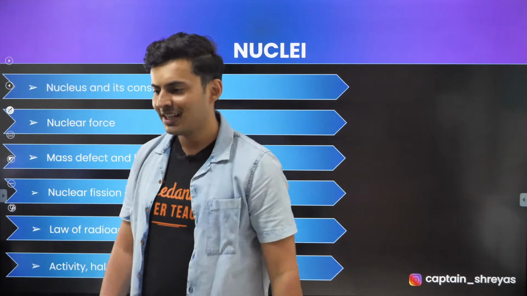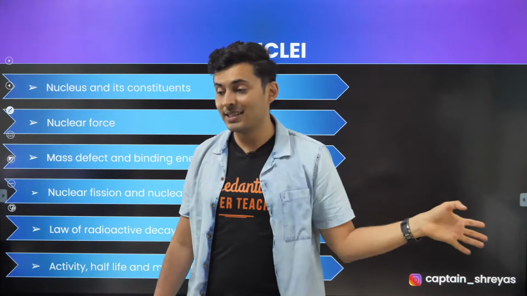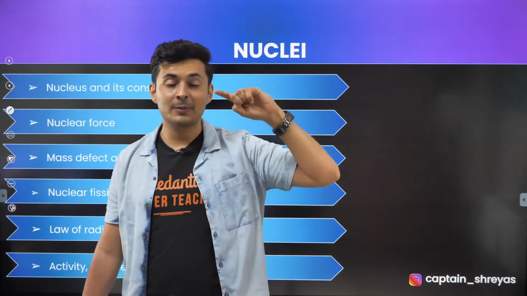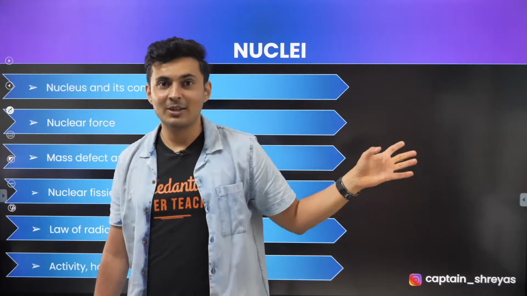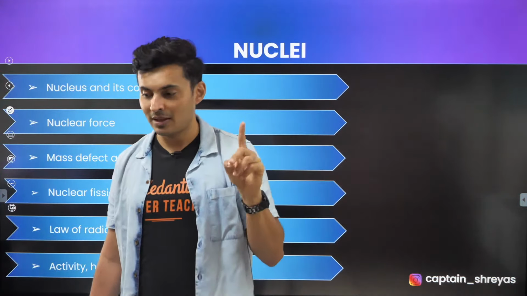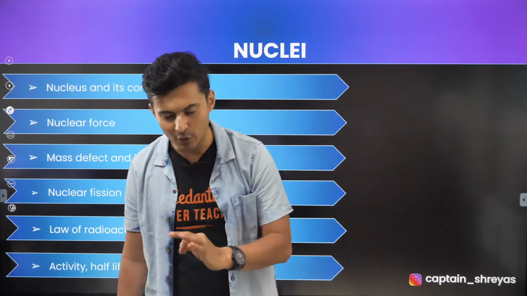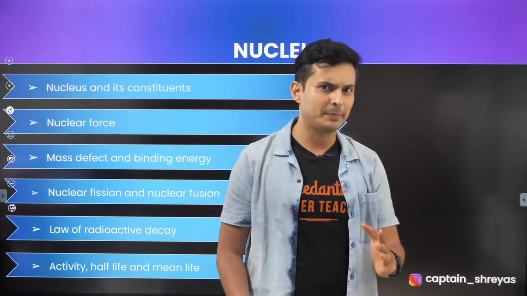Very good, Rohit, but you got the wrong answer for the previous one. Jyoti, 0.693 by T half, that's for half-life. Okay, for average life, it's just 1 by lambda. There is no log 2. So the value of log 2 is 0.693. Good. Keep all these values in mind.